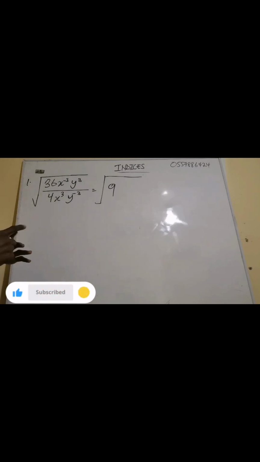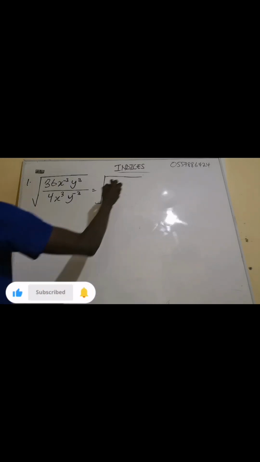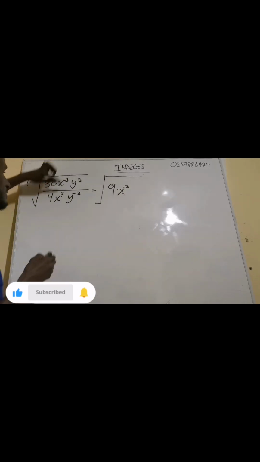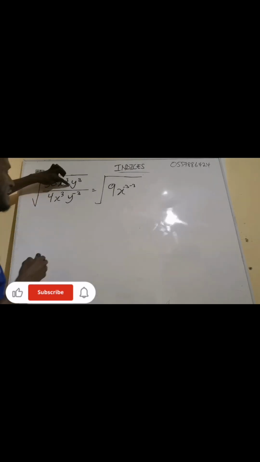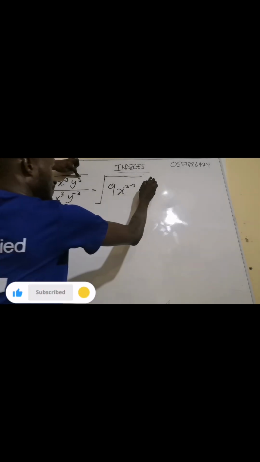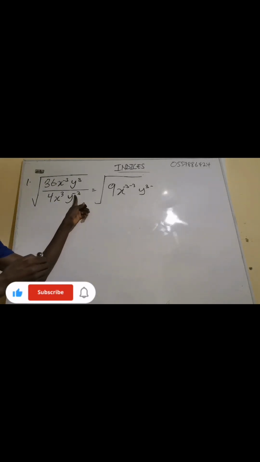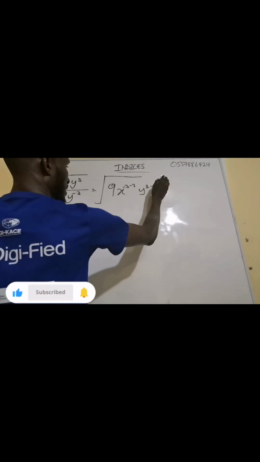This one is having x, this one is having x, and they are dividing. When they are dividing, what do we do? We subtract the exponent, don't forget. So I'm going to take one of the base x. This one's having the exponent of -3, this one's having the exponent of 3. So we are going to subtract, and we're going to get minus 3. Now here is y, this one is y. So I'm going to take one of the y. Then this one's having the exponent of 3. They are dividing, so minus, don't forget. And then we have minus another 3. So we have minus 3.